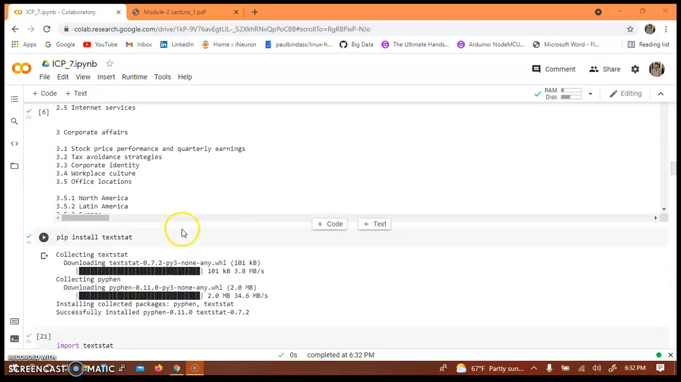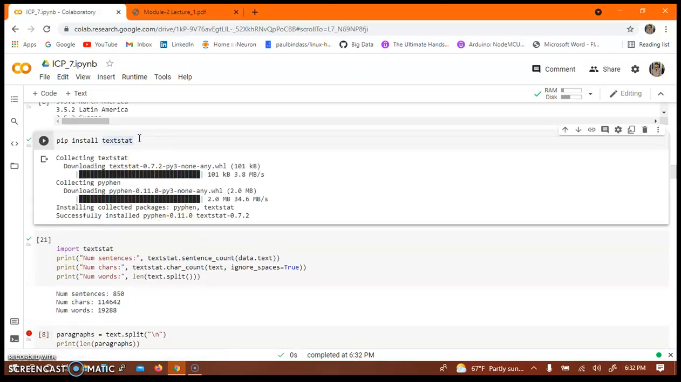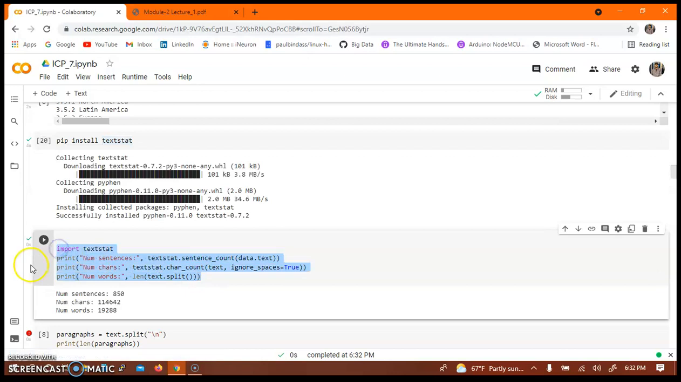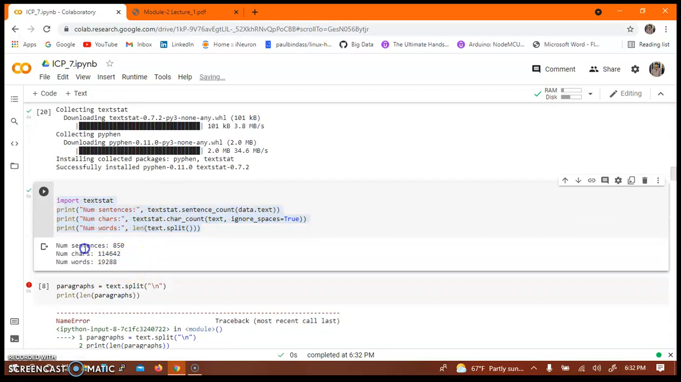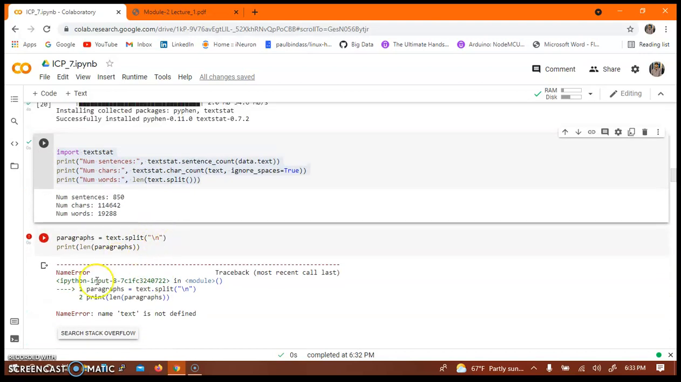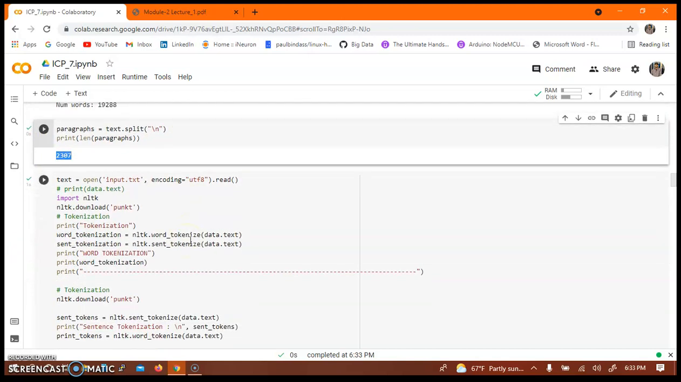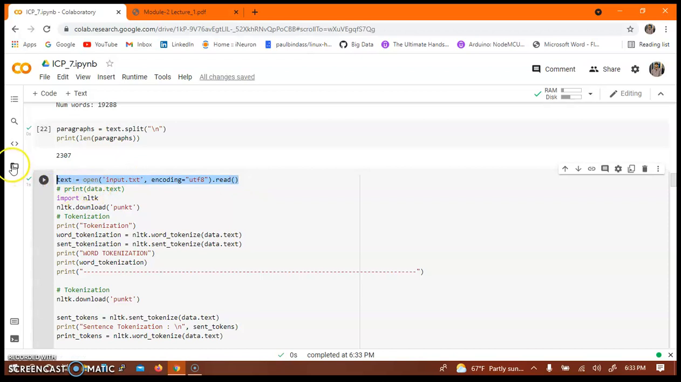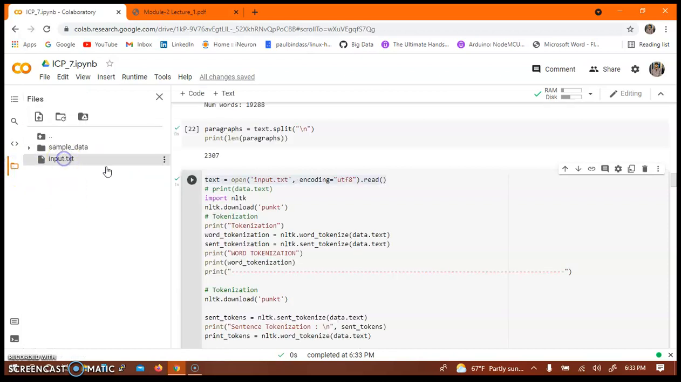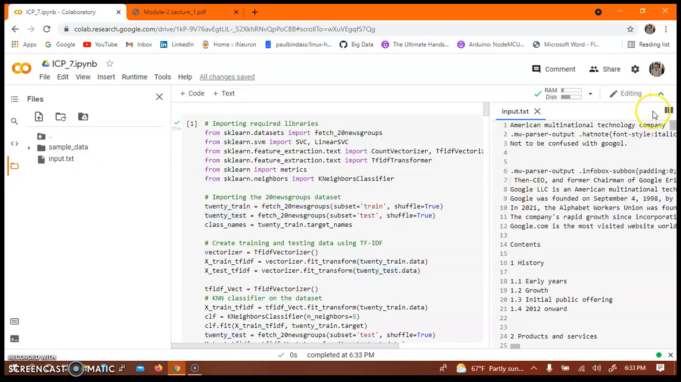As you can see here, I have installed TextStat and printed some of the statistics of the data. So here we can see the number of sentences is 850, and the number of characters and number of words in it. And here I have checked the number of paragraphs in the data. There are 2307 paragraphs in the data. So here I have opened the input.txt file. As you can see here, the input.txt file.